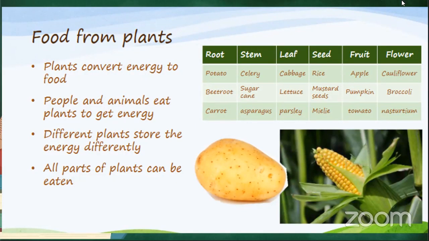Now, looking at the picture on your right, or rather the table, it's got different parts of a plant: the root, the stem, the leaf, the seed, the fruit, and the flower. Obviously, there are certain foods that we can eat from them. Examples of roots that we eat are potato, beetroot, and carrot. So with those vegetables, we're actually eating the root of the plant. With a stem, examples are celery, sugarcane, and asparagus.